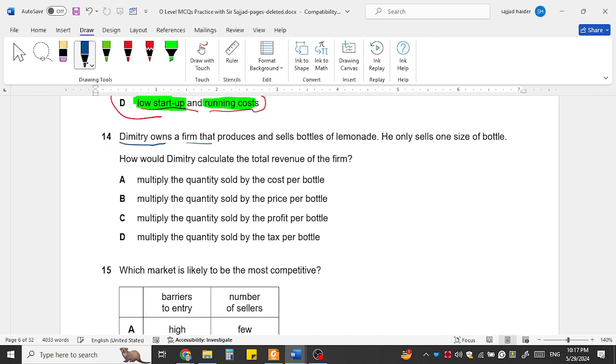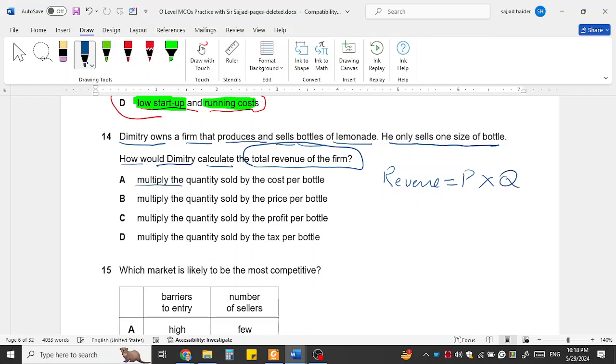Dimitri owns a firm that sells bottles of lemonade. He only sells one size of bottles. How would Dimitri calculate the total revenue? We calculated earlier that revenue is not the profit. Revenue means the amount a business receives by selling the product. So revenue is calculated by price multiplied by quantity.